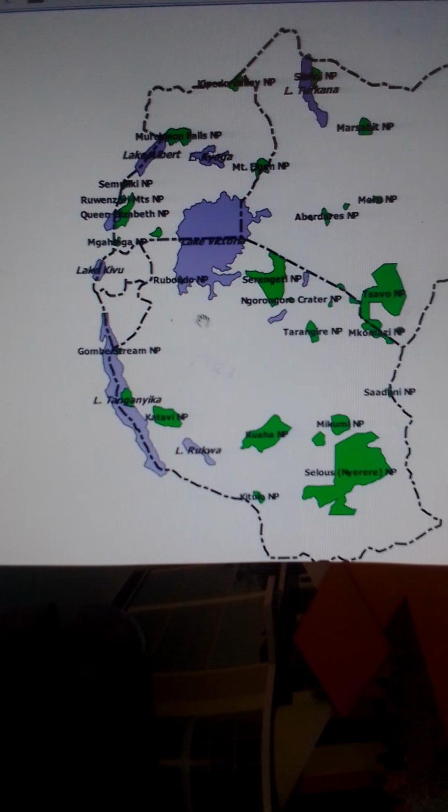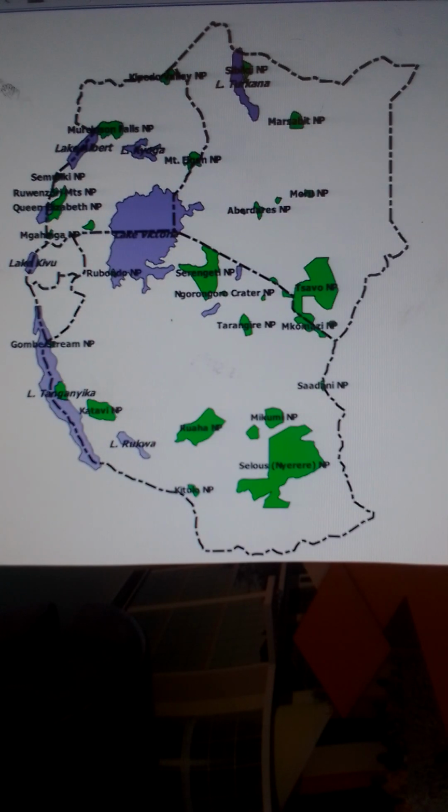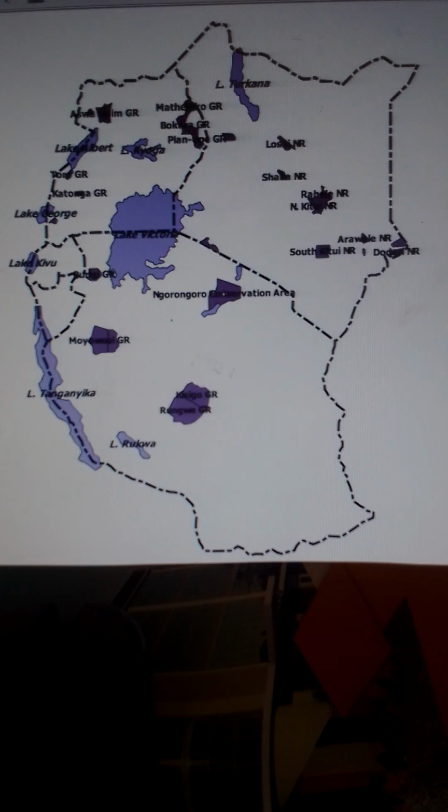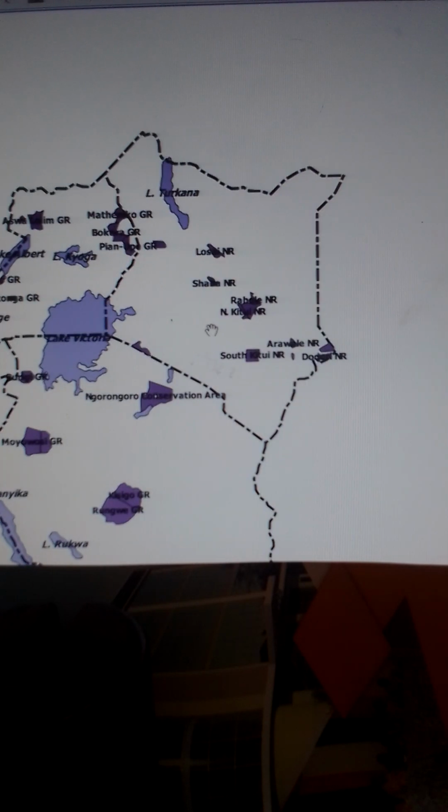So let's now look at the game reserves. We remove the national parks and bring the game reserves, right? That is how they are distributed in East Africa. Let's start with Kenya and see where the game reserves are.